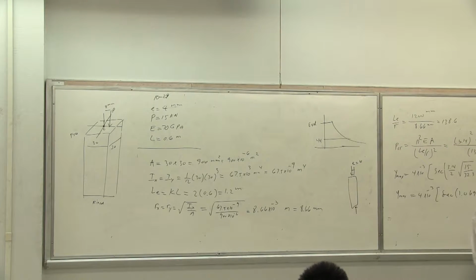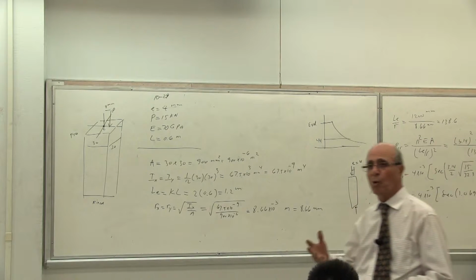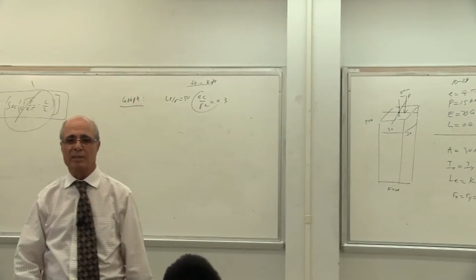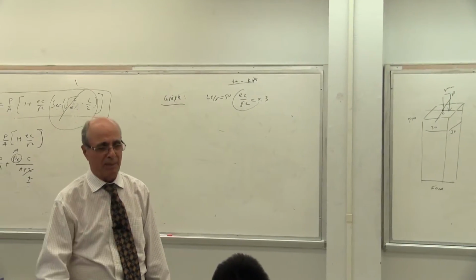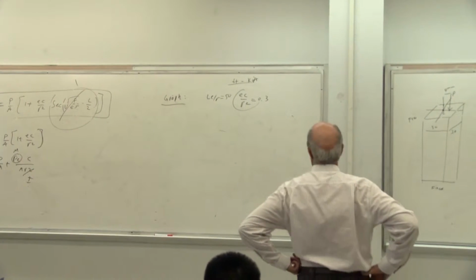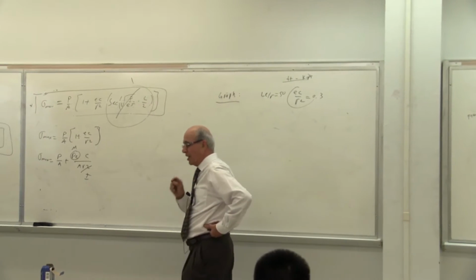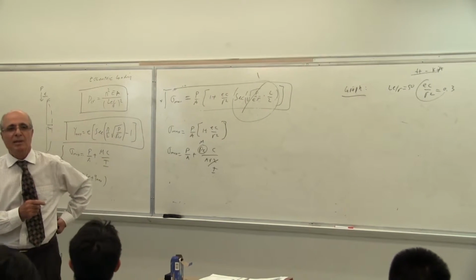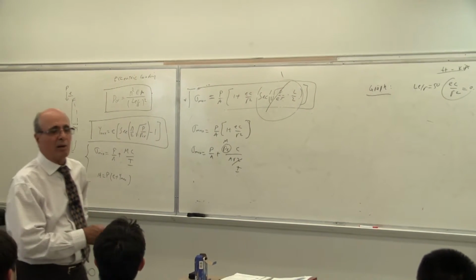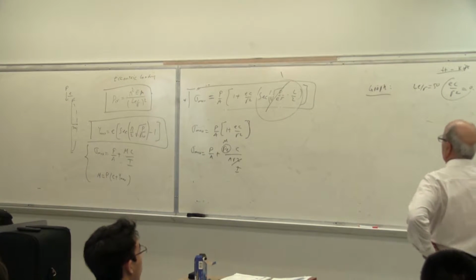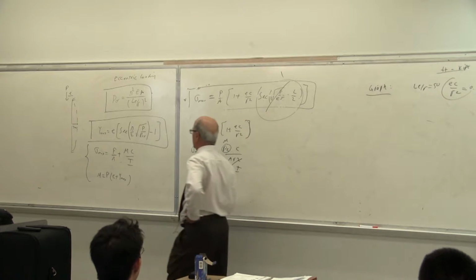If it is a compressive column, that equation comes into the picture. So every time you see in the code, it's P over A. This is theory, P over A. This is the actual one. Is that still theory? You will see that in a minute. I'm going to change that one too. But every item which is designed for a compressive member should be checked for buckling, except when LE over R is very short. Is that understood? Yes or no? So therefore, that is the system. This equation appears everywhere.